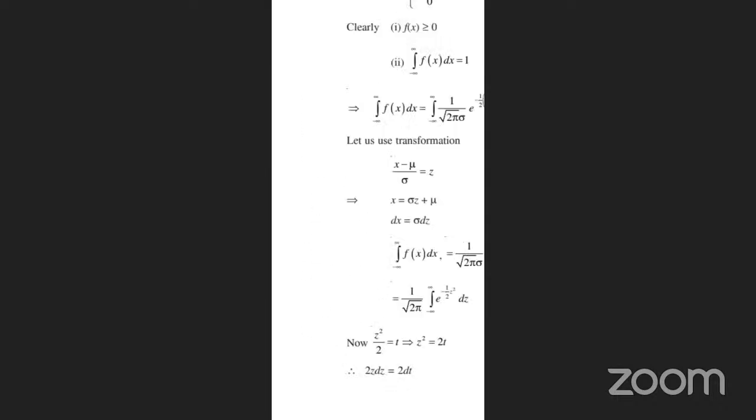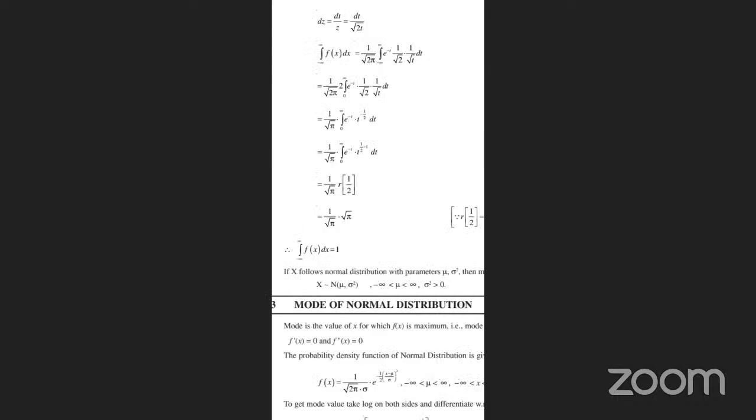Why are we taking this? In the earlier step, look here, in 2z dz we got a 2, here also. So I'm using that here. So 1 by root pi, integration from 0 to infinity of e power minus t into t power minus 1 by 2 dt, with 1 by root pi outside.